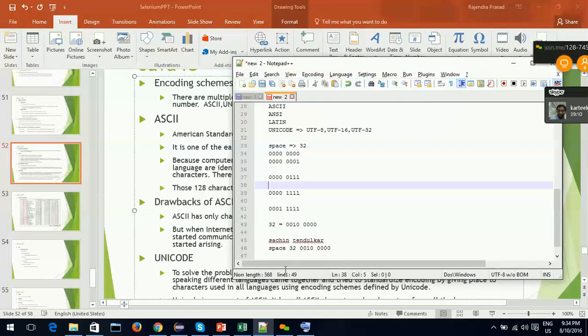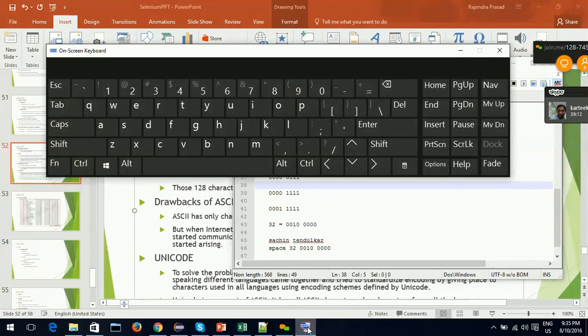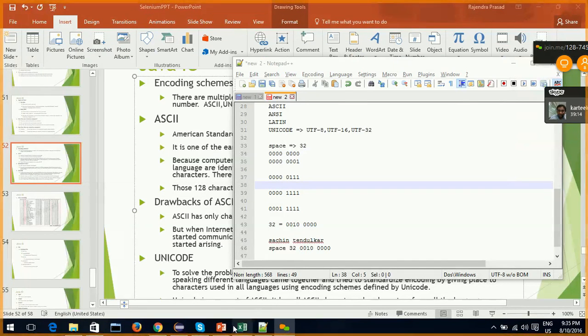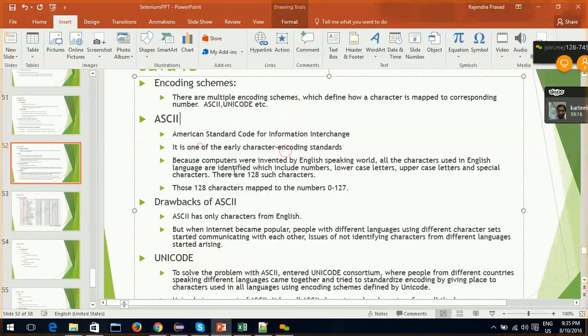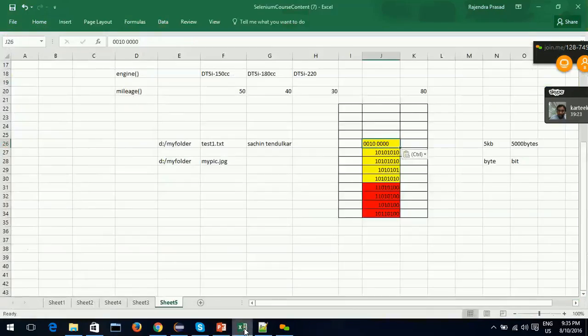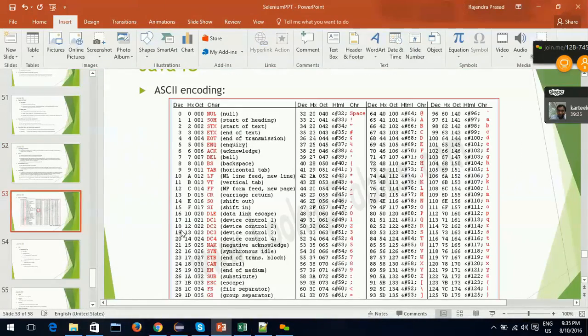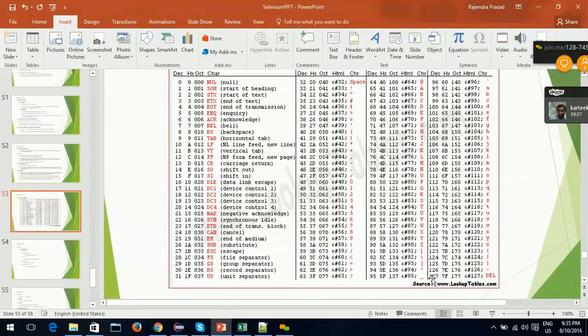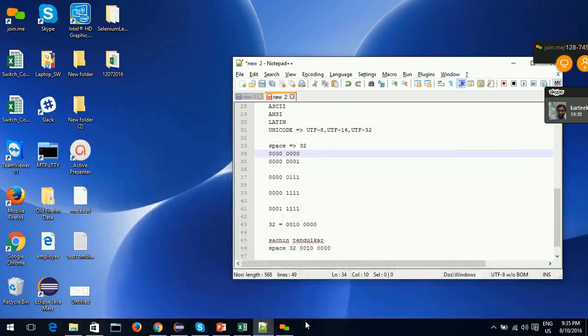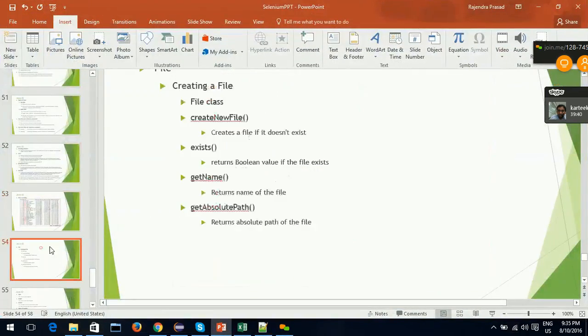We just saw how the characters are mapped to numbers or bits in ASCII, and we saw that there are a total of 128 ASCII characters. The last value is 127, 0 to 127 equals 128. Out of 128, the first 32 are obsolete now. We only use the remaining 64.